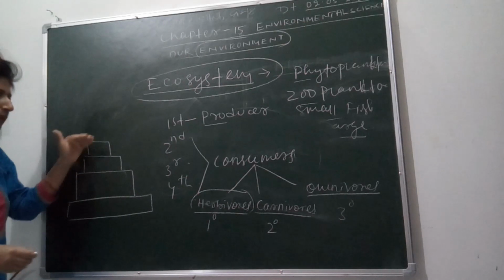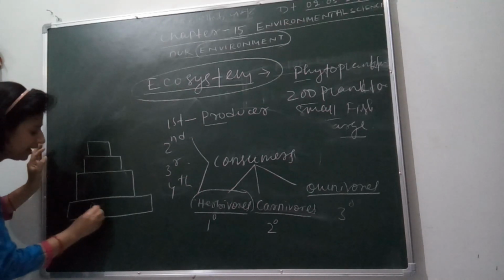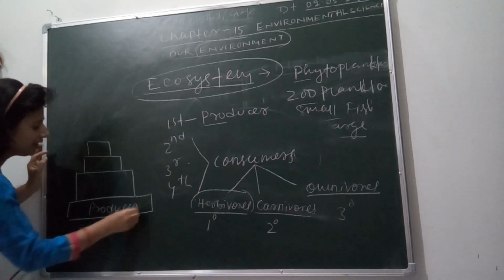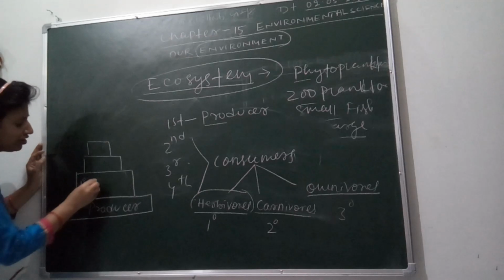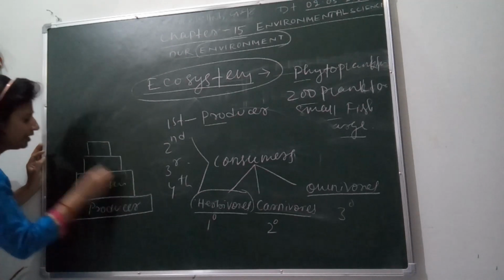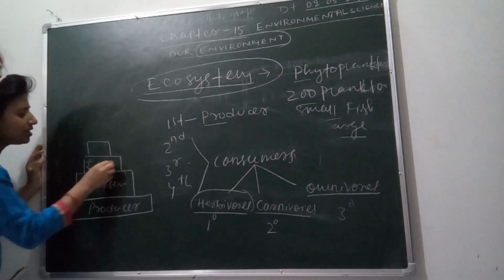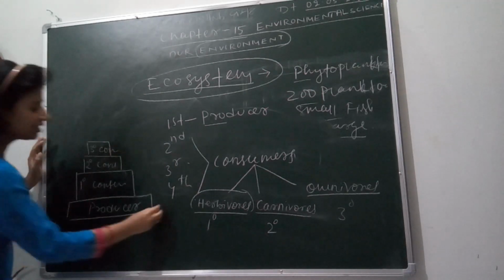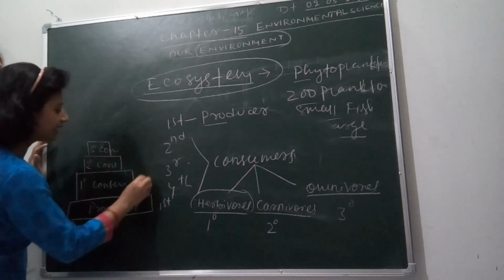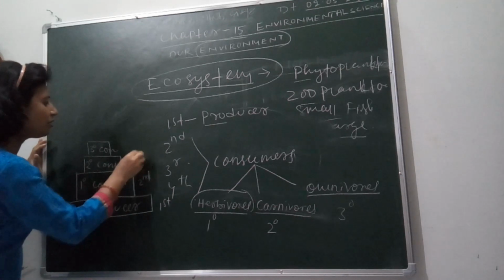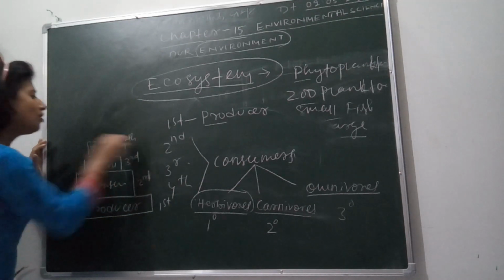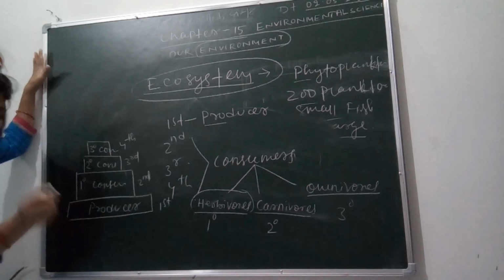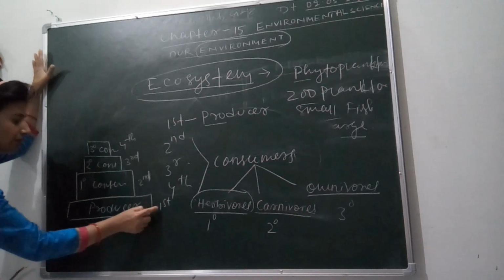In this way, they make a pyramid. Here we can place producer, here primary consumer, here secondary consumer, and here tertiary consumer. This is the first trophic level, second, third, and fourth trophic level.